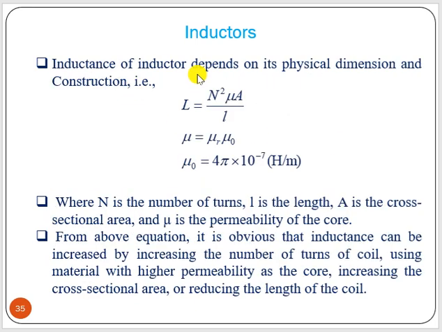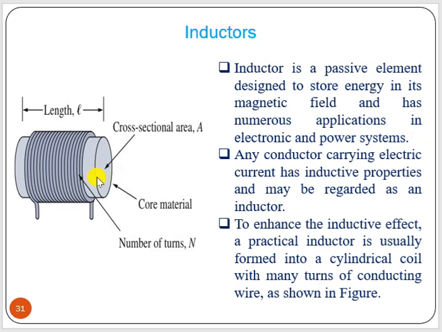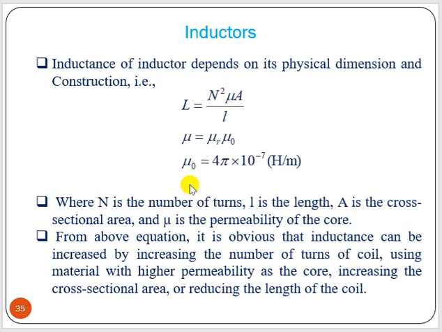Now, the inductance value of an inductor also depends on the physical dimensions. For physical dimensions, we have number of turns, some core material, and length and area of the core material. These 4 terms are there. So according to that, the inductance value L is nothing but N square mu A by l, where N is the number of turns, l is the length, A is the cross sectional area of the core material, and mu is the permeability of the core material.